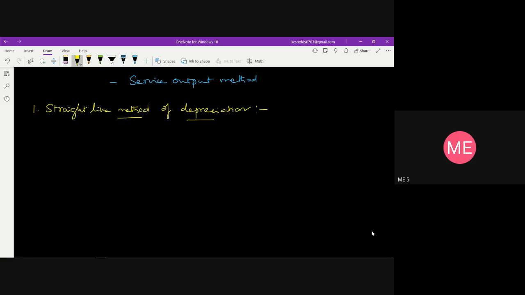In this method, a fixed sum, a fixed amount, is charged as the depreciation throughout the lifetime of an asset.